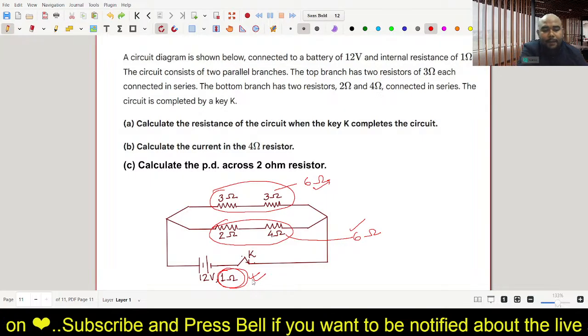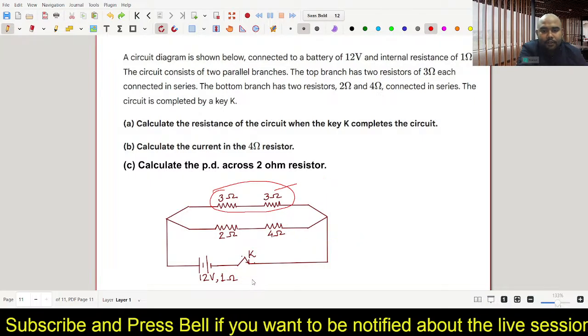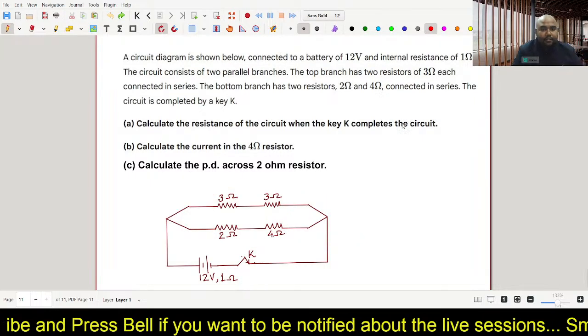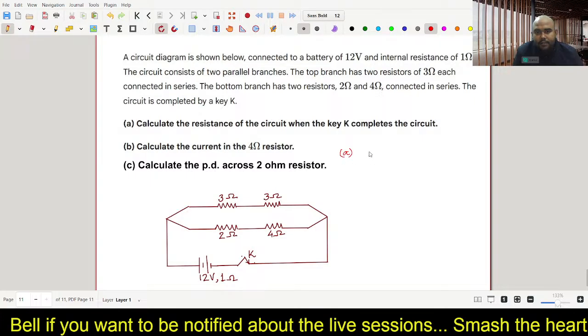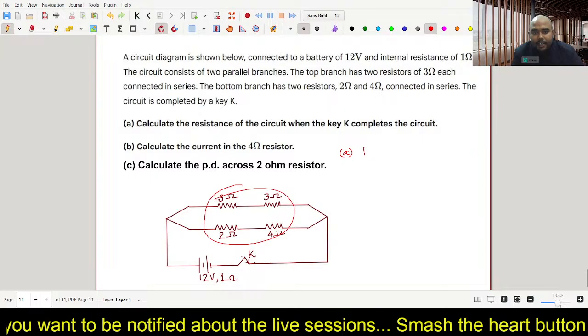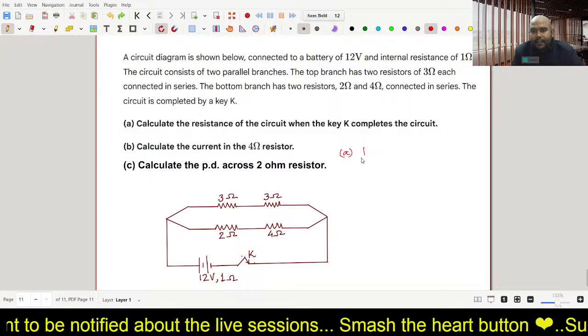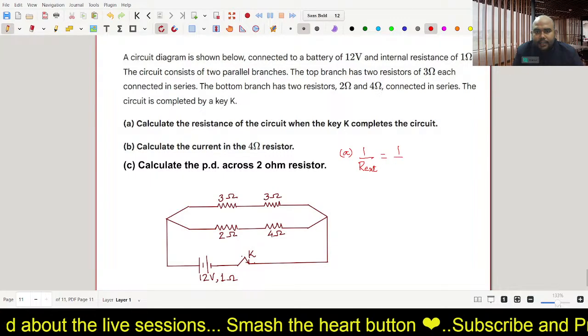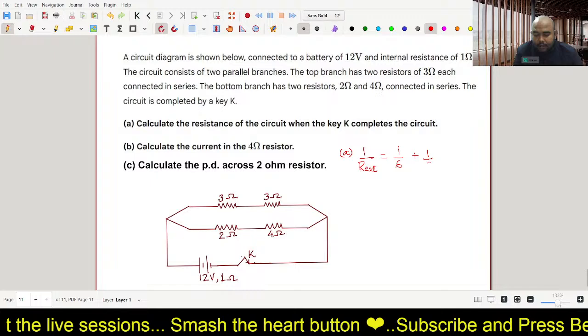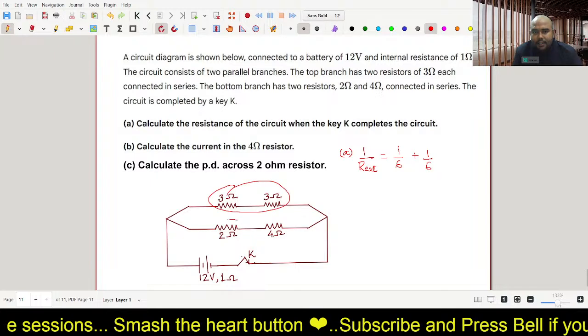What is the total resistance of this circuit, they have asked. So let us first calculate the external resistance. First of all, I will calculate the external resistance, and to that I will add the internal resistance. So Rx we are calling it. What is it? It is 1 upon 6 plus 1 upon 6. So this is 6, this is 6.